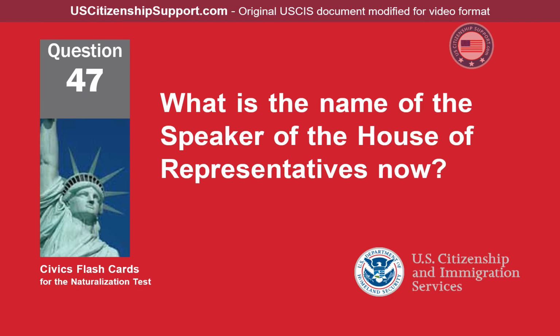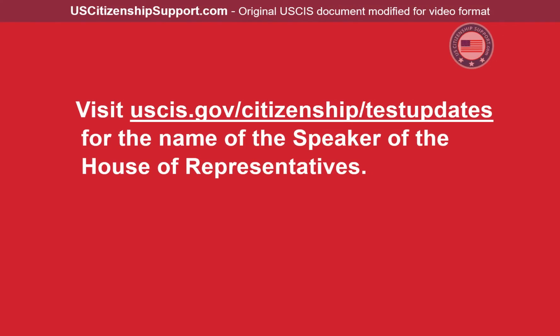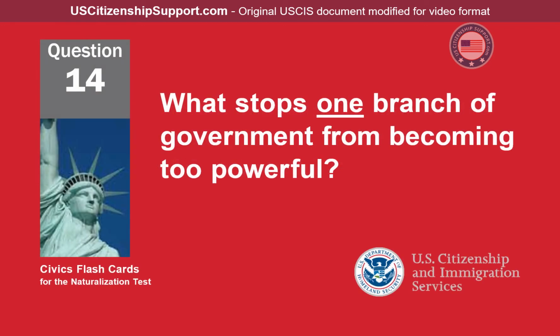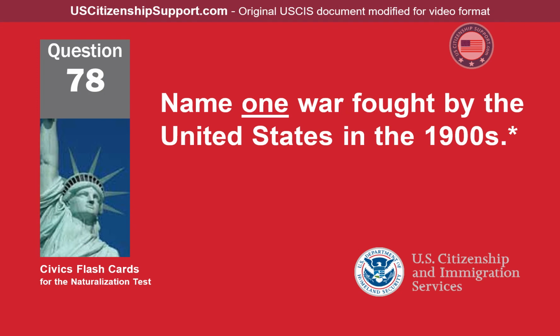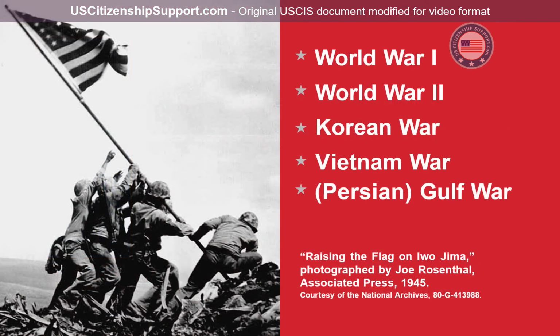What is the name of the Speaker of the House of Representatives now? What stops one branch of government from becoming too powerful? Checks and balances, separation of powers. Name one war fought by the United States in the 1900s. World War I, World War II, Korean War, Vietnam War, Persian Gulf War.